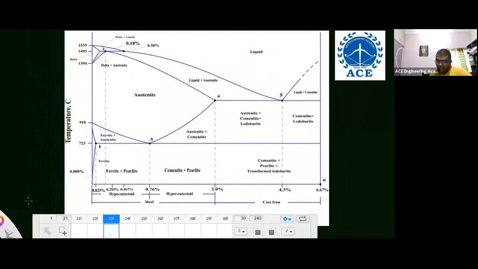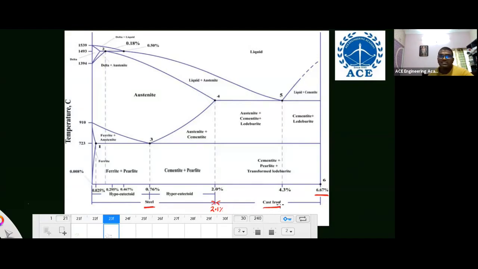See, x-axis represents percentage of carbon, and y-axis represents temperature. So remember, maximum solubility of carbon is 6.67. You can't add more than 6.67. That is one important thing. Based on carbon, there are two types of materials. One is steel, that is up to 2.1% of carbon. From 2.1 to 6.67, it is cast iron. Remember.